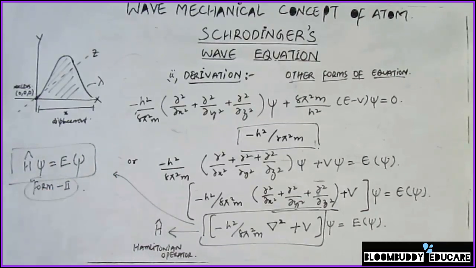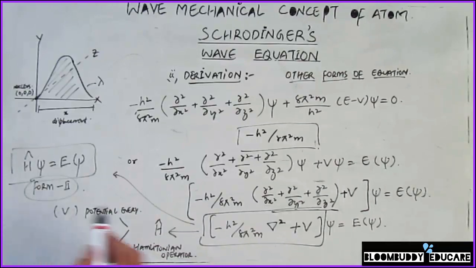One of the important things that you should note here is that this Hamiltonian operator that we wrote here has two important different parts. One is the V, and V is the potential energy. So that means this Hamiltonian operator has two parts. One is the potential energy part, and the second is the kinetic energy part.